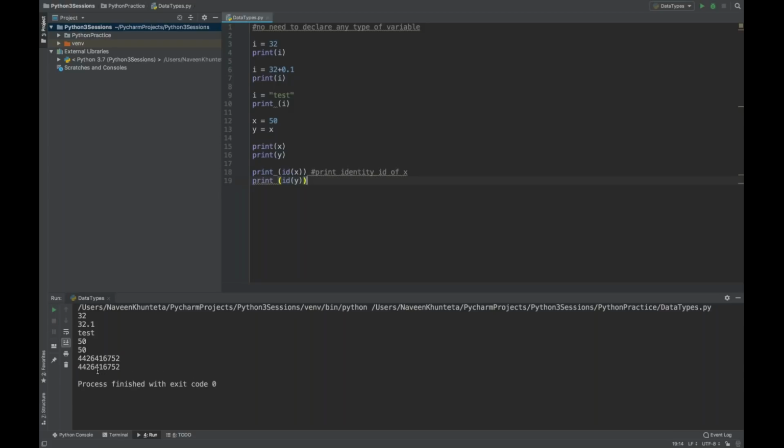You can see that exactly the same number, 44264 16752, right? So for x and y, both have the same identity ID like this.